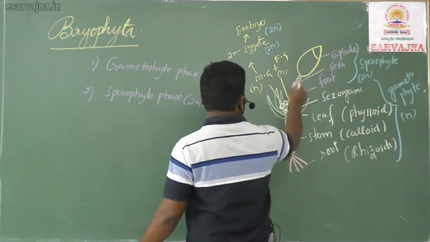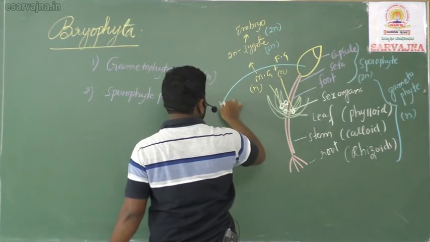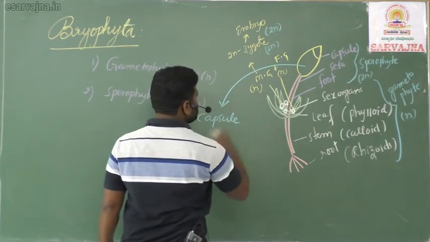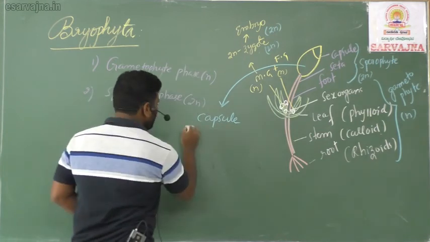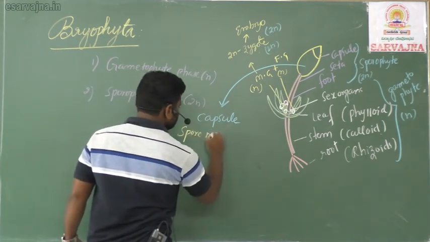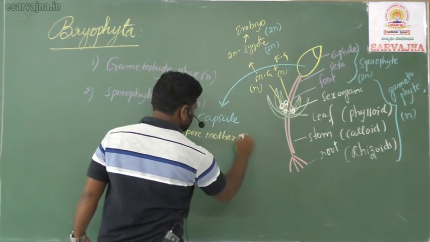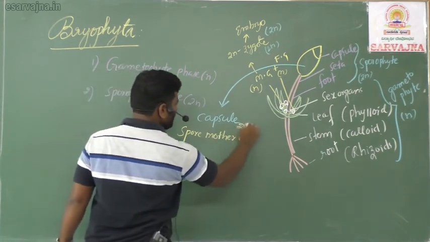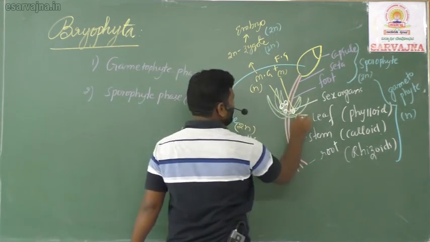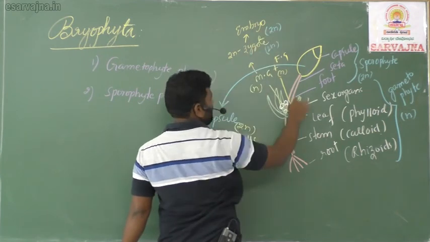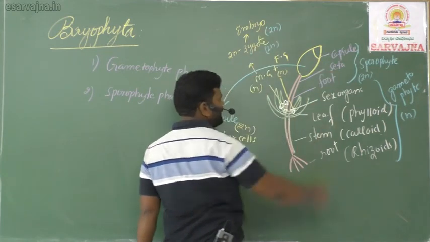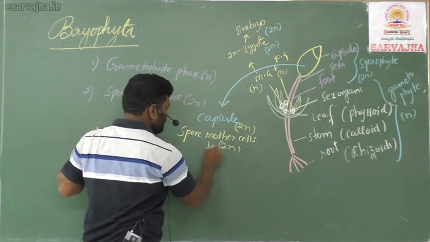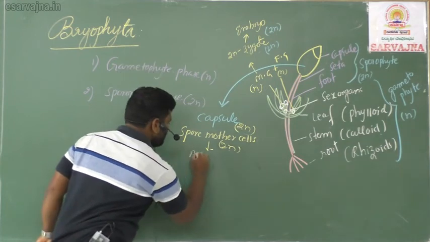Now you see, this is what I told, the capsule. The capsule contains spore mother cells. What is the ploidy of the capsule? 2n only. Why? If the zygote and embryo develop into foot, seta, capsule, all are in 2n condition, then the spore mother cells are also 2n. Which division do they undergo? They undergo meiosis.